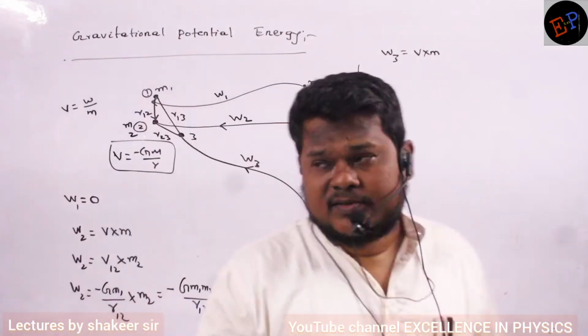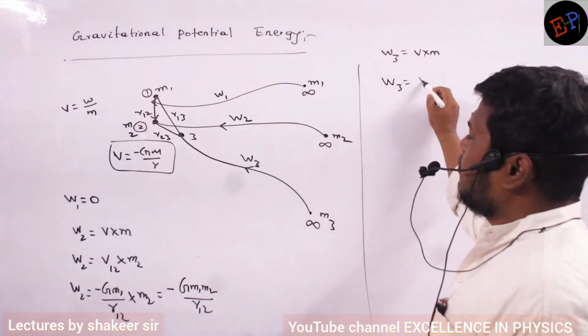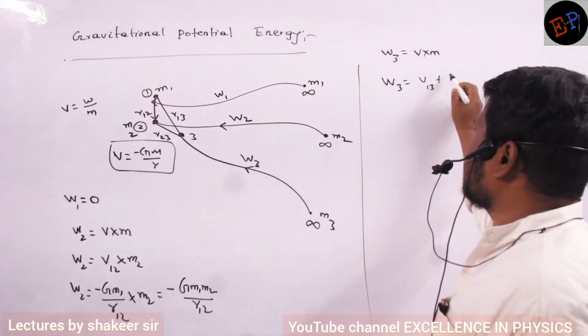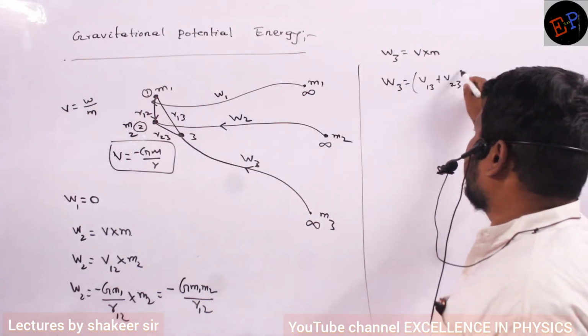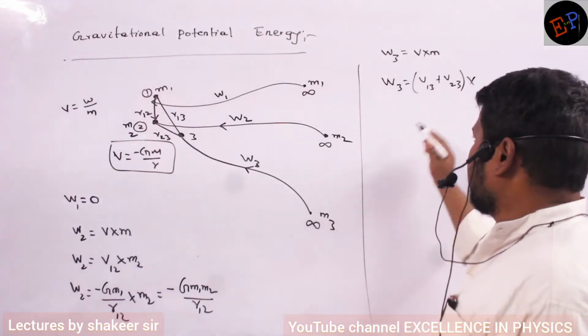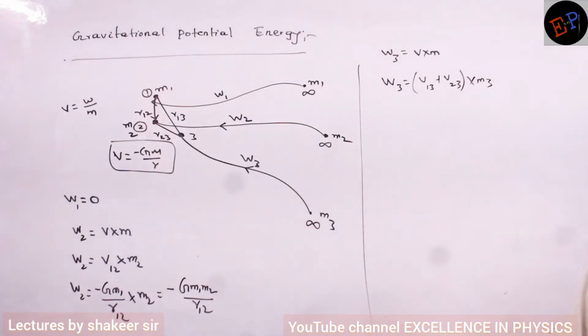So therefore I can say that W3 is equal to V13 plus V23 multiplied by the mass I have moved. I have moved mass M3. This is the method which I have to adopt.